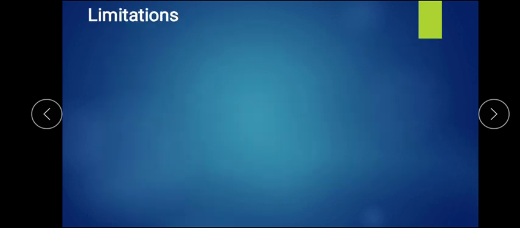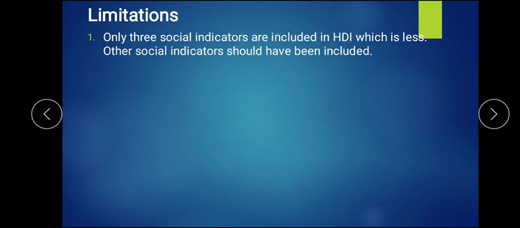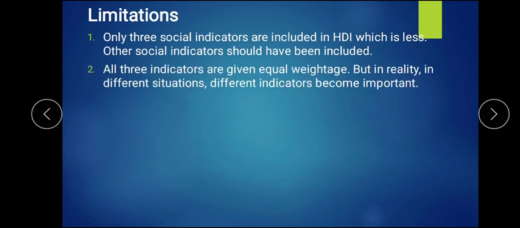Now what are the limitations of this HDI? First, same as PQLI, only three indicators are taken, and these three are social indicators, which is less. We should also take other indicators. Then after, all these three indicators are given equal weightage. Again in PQLI also, if you remember, equal weightage was given. Here also equal weightage is given, but in reality, depending on the situation, individuals try to choose what should be given more importance.